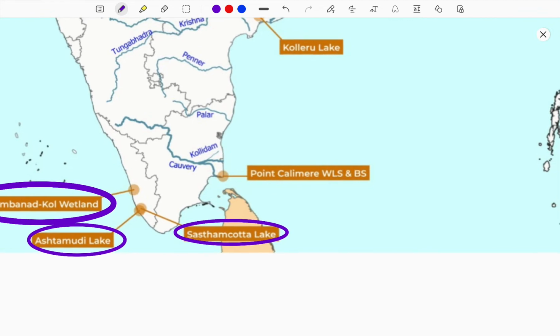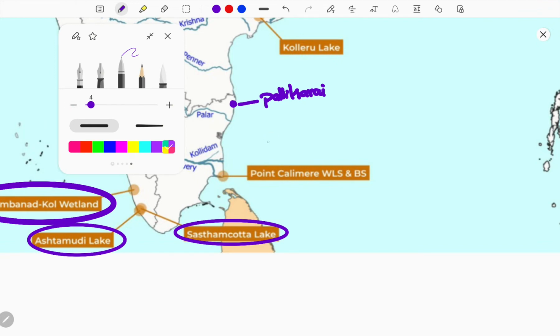Next, previously in Tamil Nadu there was only Point Calimere Wildlife Sanctuary and Bird Sanctuary. BS means Bird Sanctuary. This was the only thing that acted as a wetland of Tamil Nadu. But now there are new additions here in Chennai. Here you can see Pallikaranai.